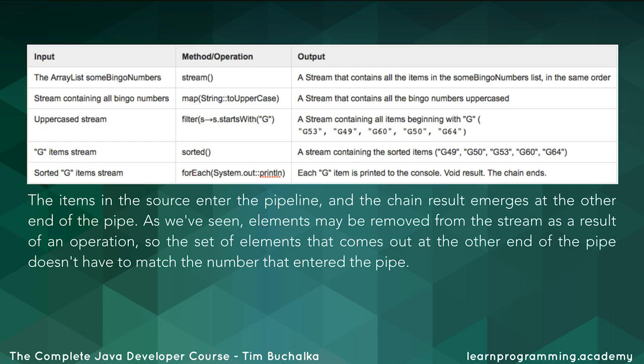Now, as we've seen, elements may be removed from the stream as a result of an operation, so the set of elements that comes out at the other end of the pipe doesn't have to match the number that entered the pipe.